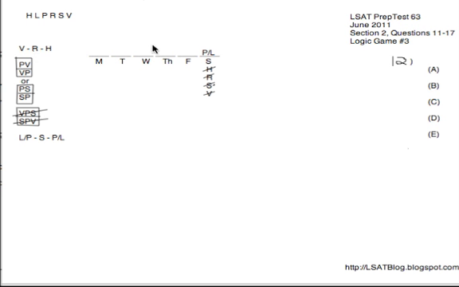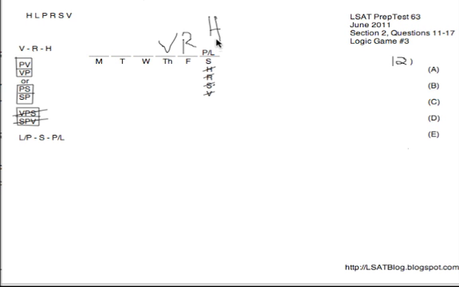We know that H could be on Thursday because then V and R could easily come earlier than it. But for V to be on Thursday, that would run into a problem for us because if V was on Thursday, we'd have to have R on Friday and then no room for H on Saturday because we have to have either P or L there.